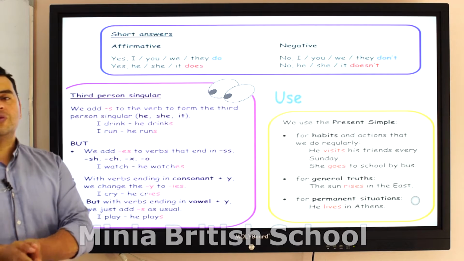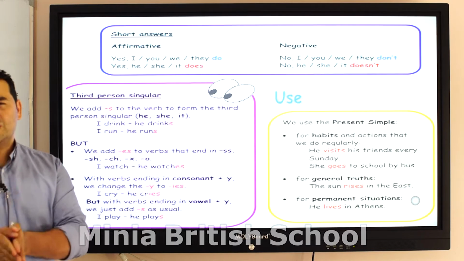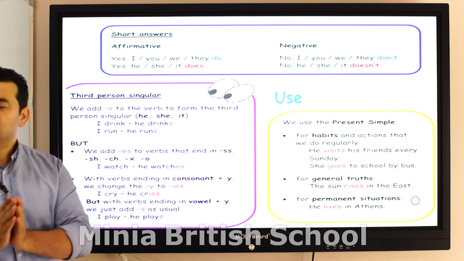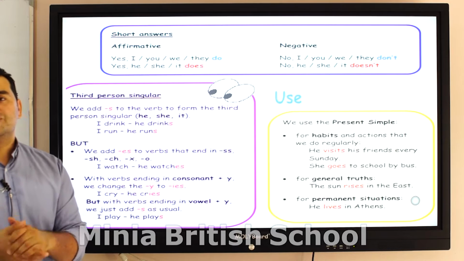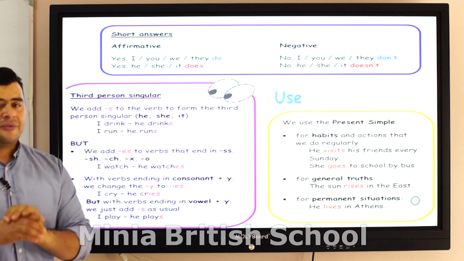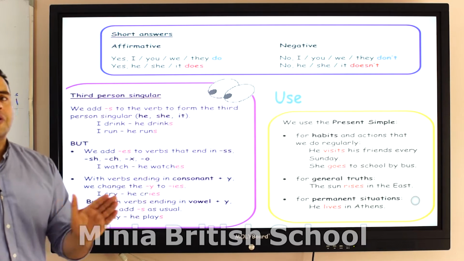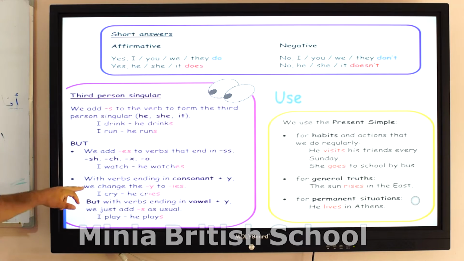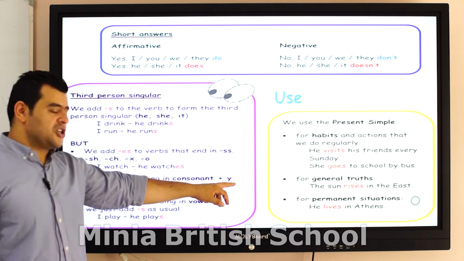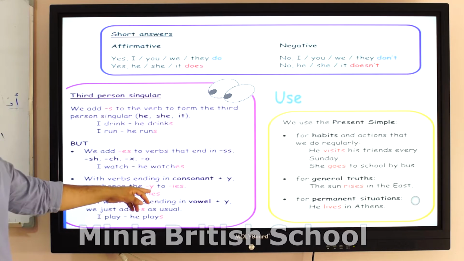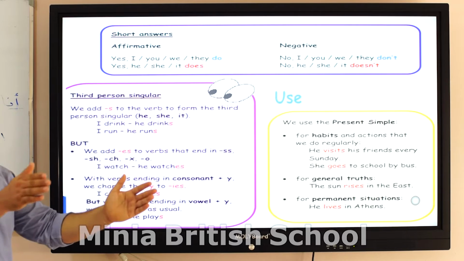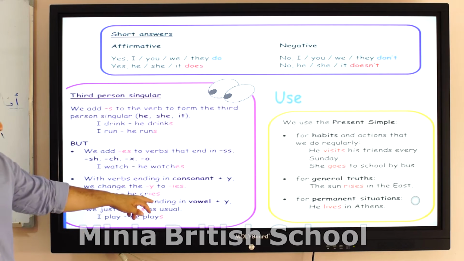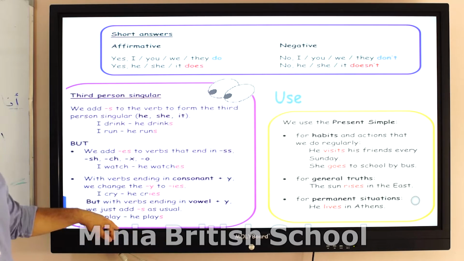For example, when you say play, will you change the y to ies? No way. Why? Because before the y is a vowel, and with a vowel we don't change the y. With verbs ending in consonant plus y, you change the y to ies. But with verbs ending in a vowel plus y, like play, you just add the s.